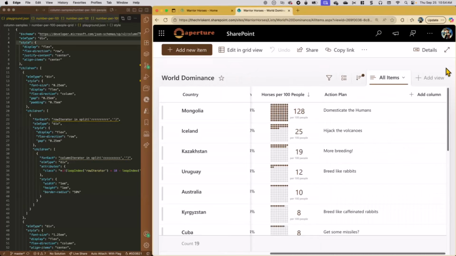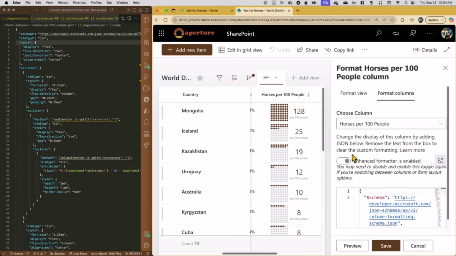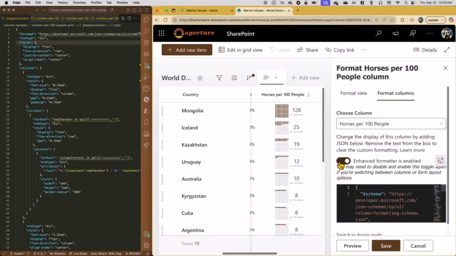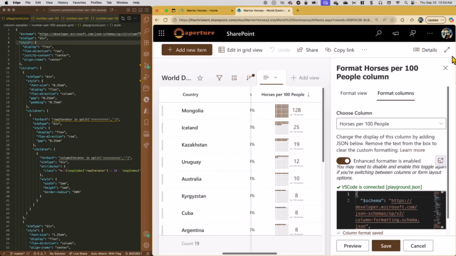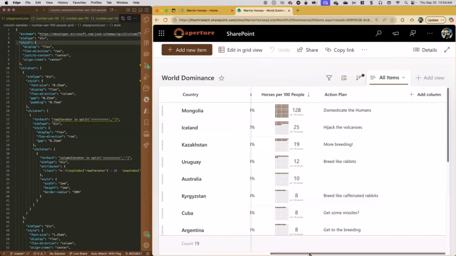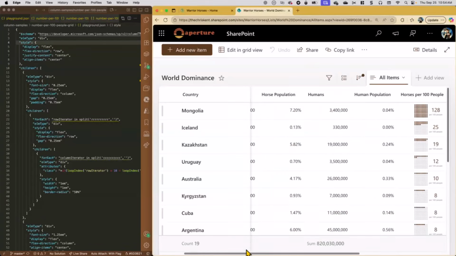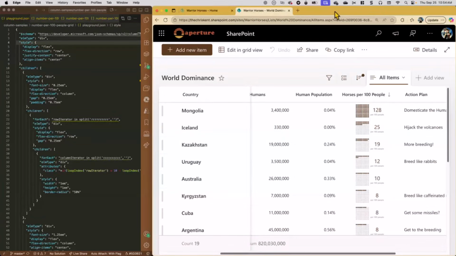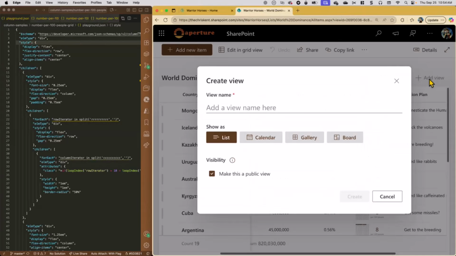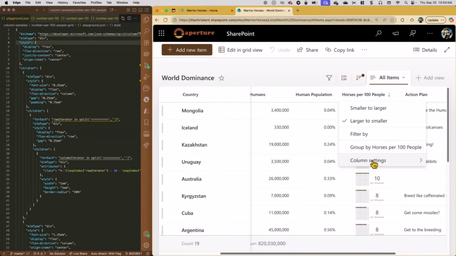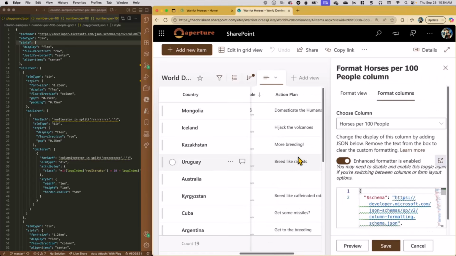Now if I close that, which I did not save, so let's format this column and save that. There we go. Save. Okay, now we're getting rid of that. So now we come over here, I've got a lovely list here. Let's go a little further. So let's create a new view. Well, first let's show you one other thing. I got all sorts of ideas of what I could show you here.